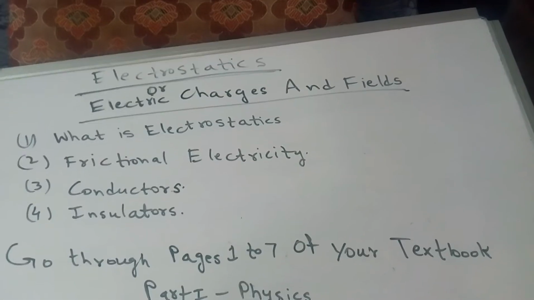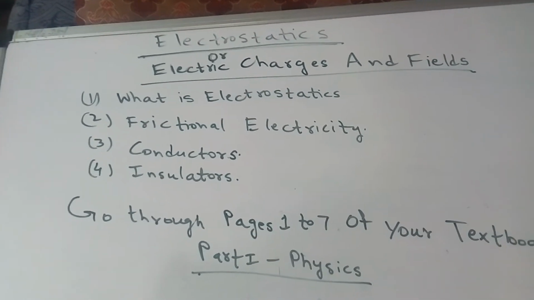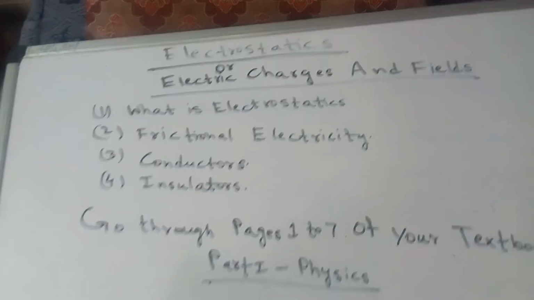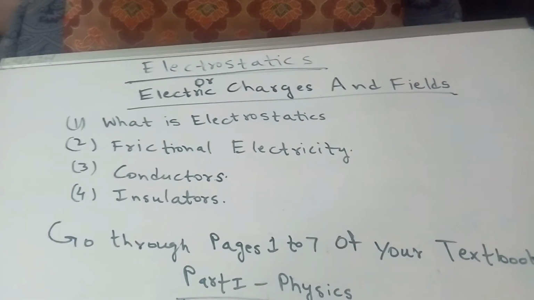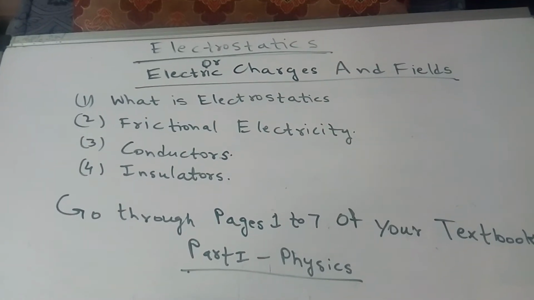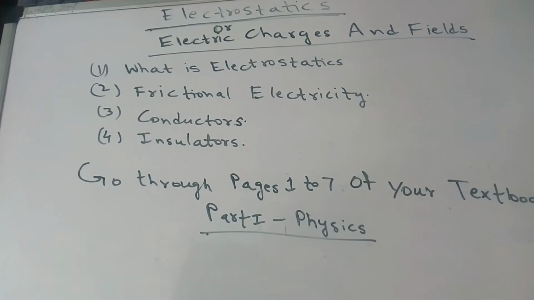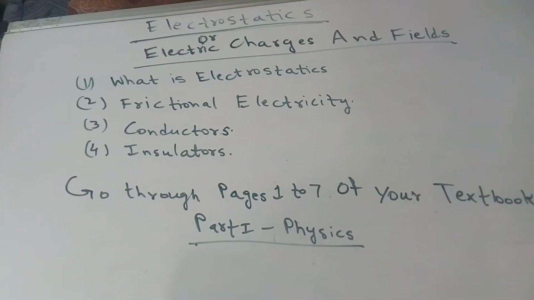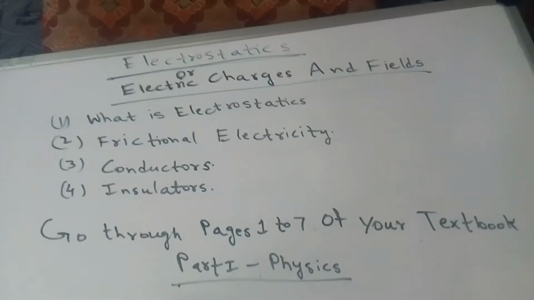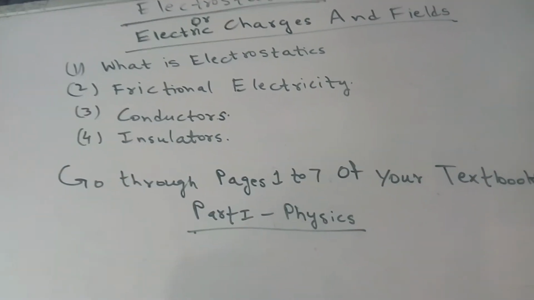Next one is conductors. Conductors are the substances which allow passage of electricity through them. All those which allow electricity to pass through them are called conductors. All elements are not conductors. That you will study in detail in chemistry. Next, what are insulators? Insulators are the objects which do not allow passage of electricity through them easily. Generally, non-metals will come under this category.